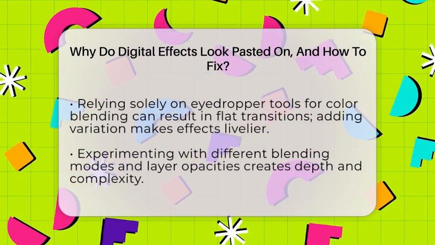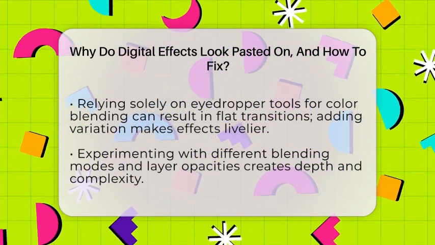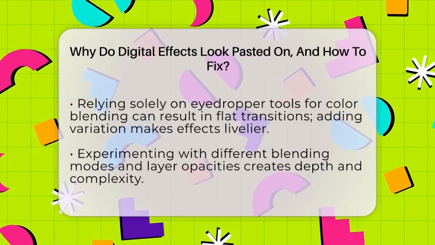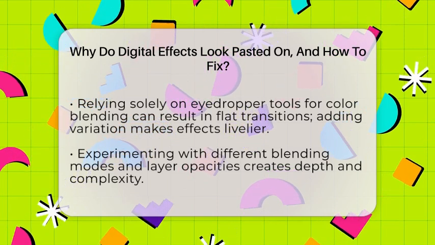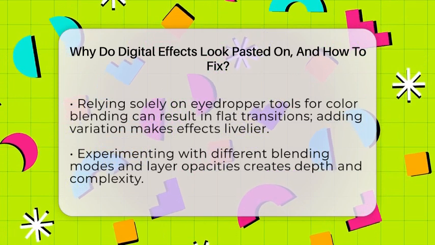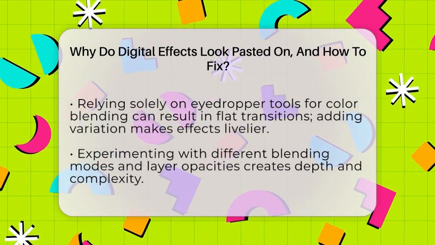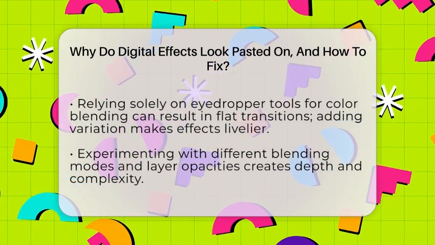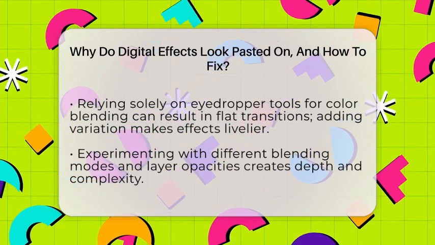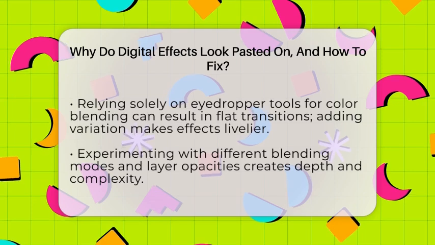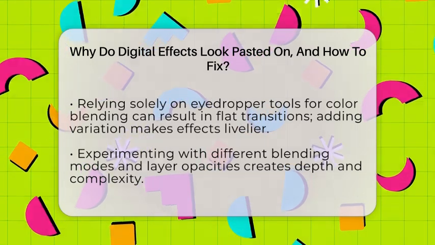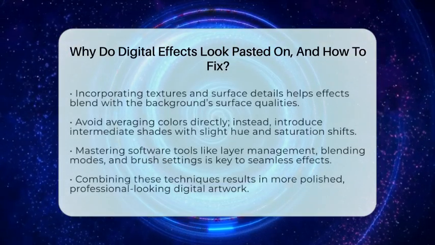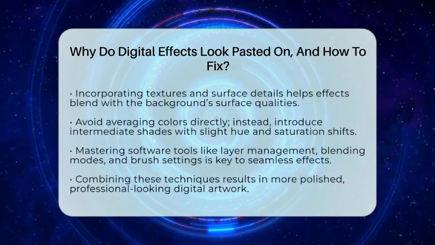To fix the pasted-on look, start by experimenting with different blending modes. Try multiply to deepen shadows, overlay to boost vibrancy, or hard light for bright highlights. Layering these modes at different opacities can produce complex, realistic effects. Next, match your effects to the scene's lighting and color temperature. Use multiple light sources and adjust the hue and saturation of your effects to fit the scene.